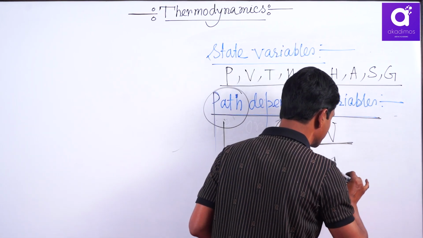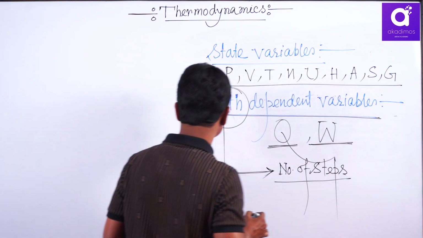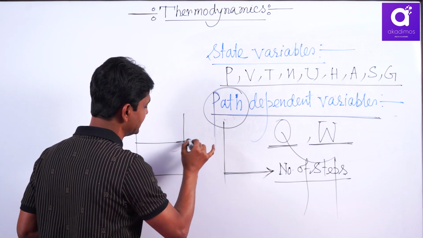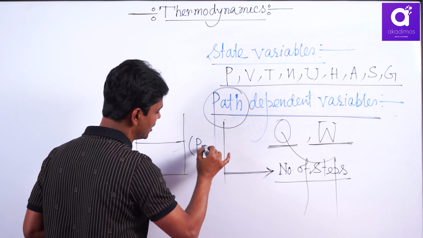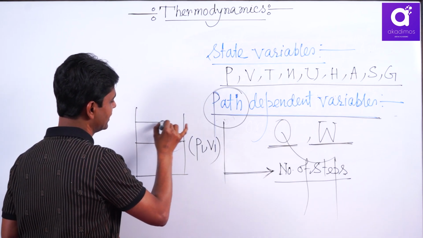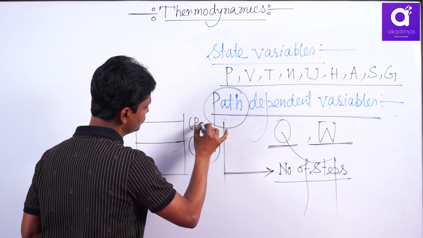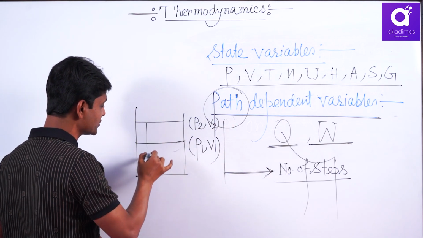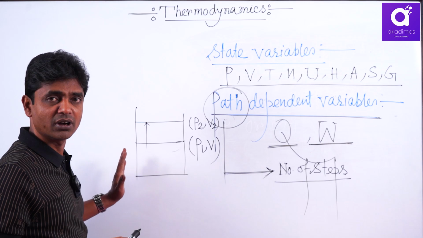For example, you have taken gas with initial state P1, V1, constant temperature I am considering here, and you want to go to P2, V2, the final state. There you can follow one step, that is one path.